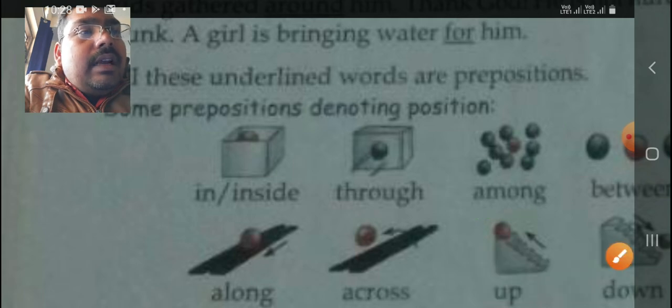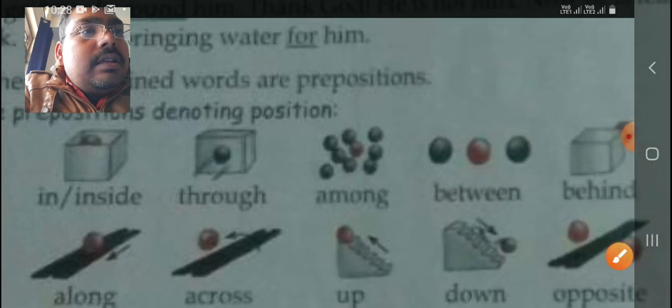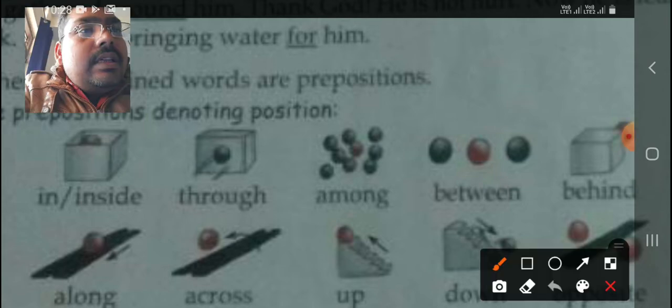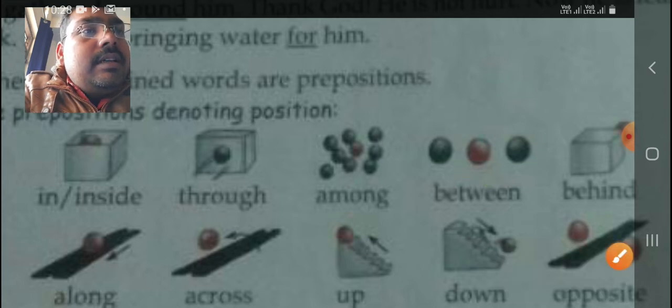If there are only two balls, suppose that here you can see one ball and two ball, and the red ball is kept in the middle, so I can say that the red ball is between two black balls.